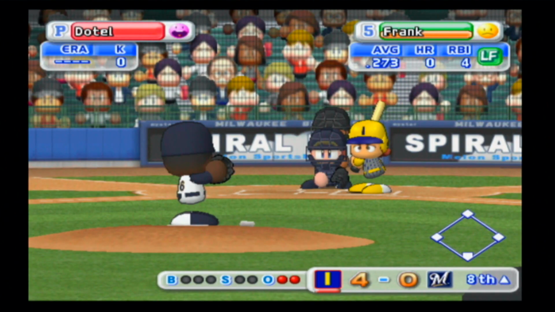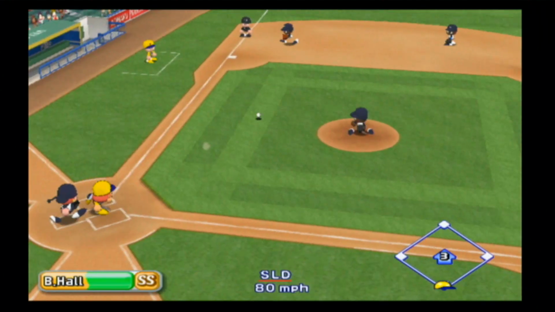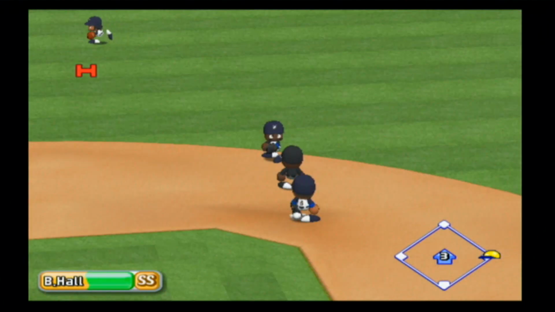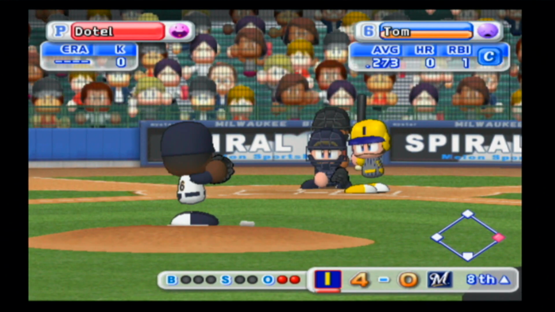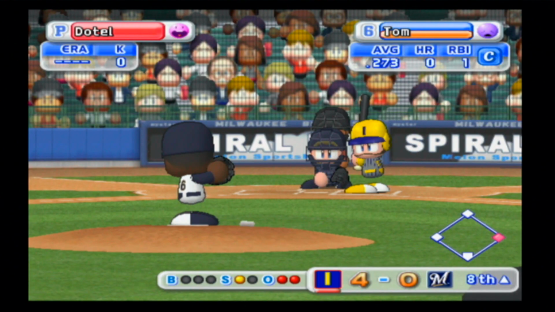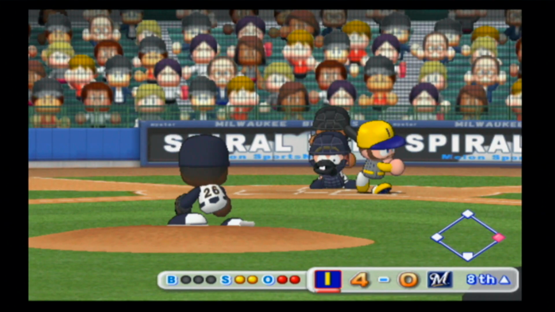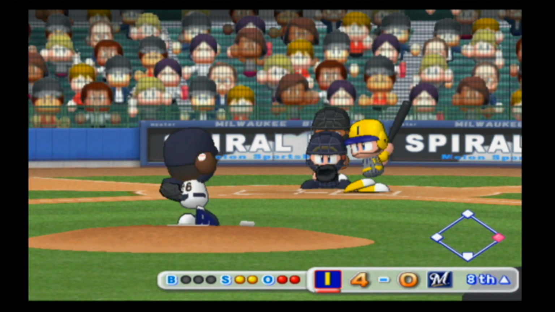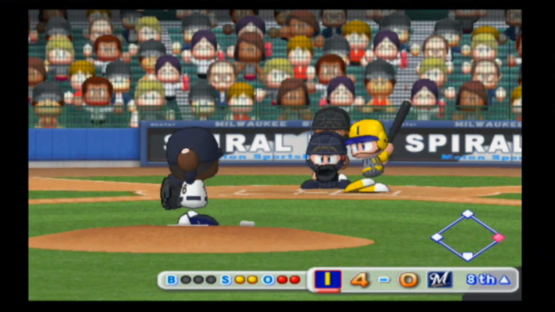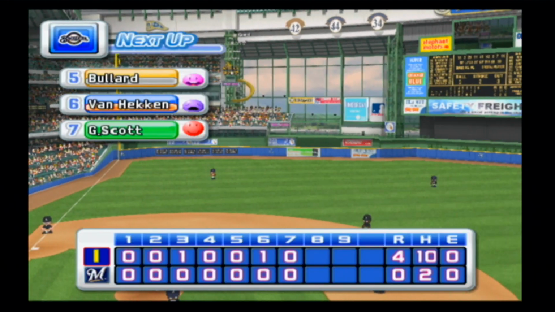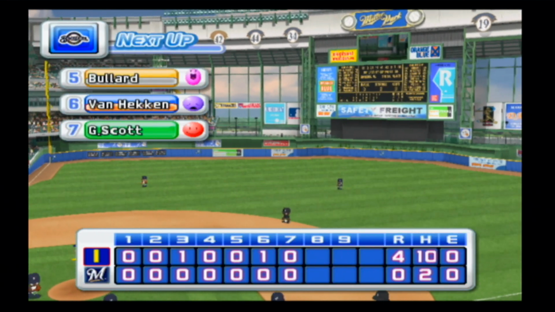All right, here's Frank. He's 0 for 3 today. Apparently this is Dotel's first appearance. And it starts off with a base hit through the left side of the infield for Frank. 2 down, runner on first. Tom, 0 for 3, a strikeout and a couple groundouts. Looks at strike 1. Swings and misses to make it 0-2. And that's a ground foul. Line drive right to Nitro at first, who makes the grab. So add 2 more, it's now a 4-0 ball game.